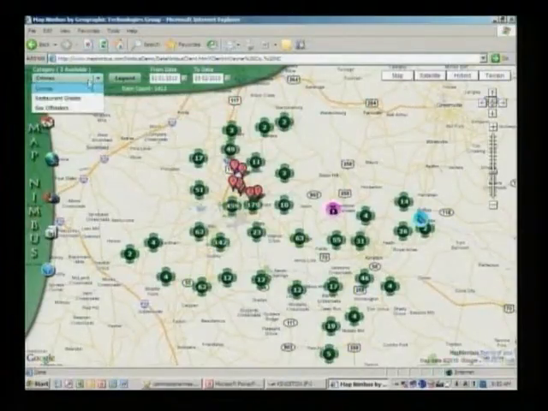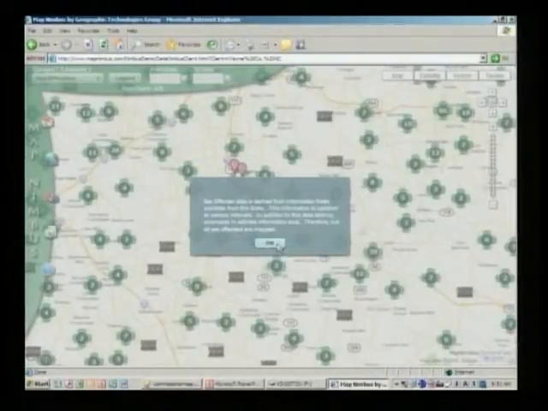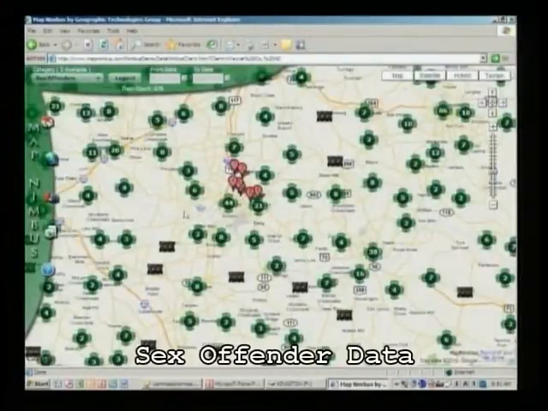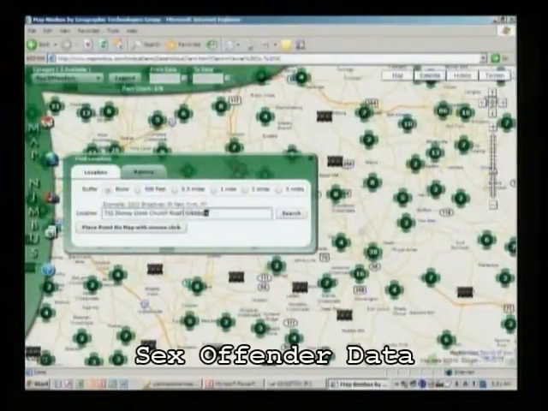We're not stopping just at crime. So we see when we come and pull down this list, we have other things like sex offenders. Let's click on that. We're mining data from every state sex offender website and putting it on the map. So as we see here, we'll zoom into a particular area.